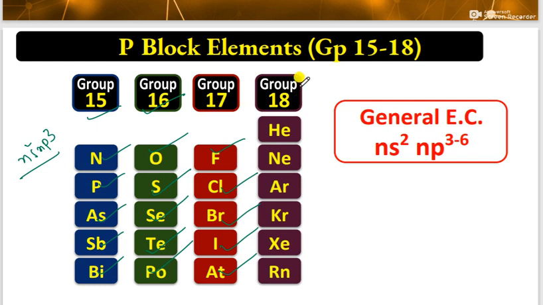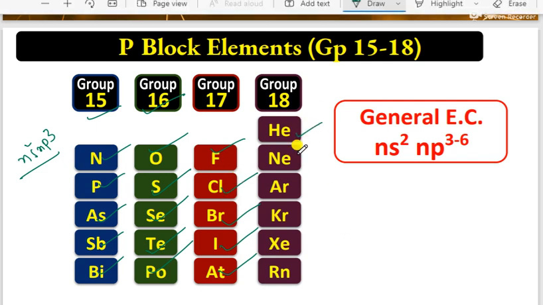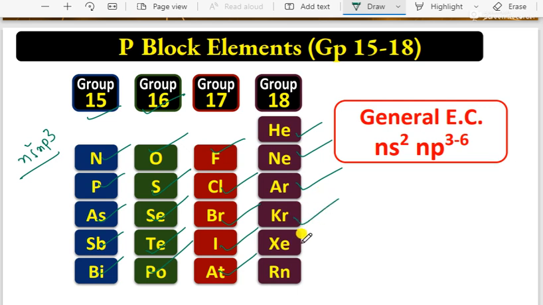Group 18, you can see very clearly: helium, neon, argon, krypton, xenon, radon. These are called noble gas elements. In our syllabus, we are focusing only on xenon, not on the remaining elements. Always remember, p block elements have the general electronic configuration ns2 np1 to 6.